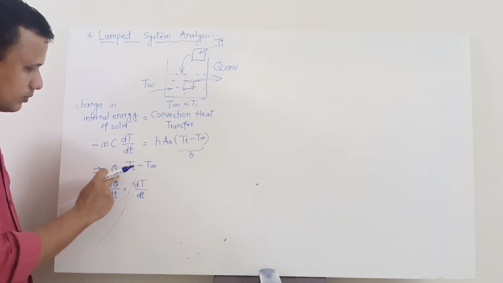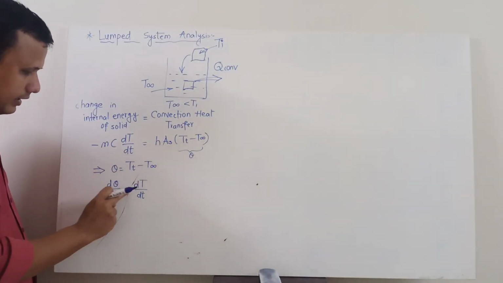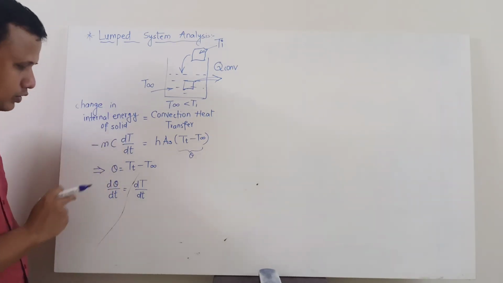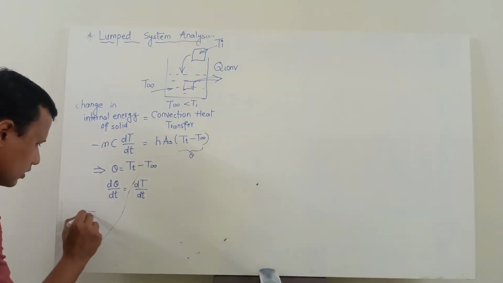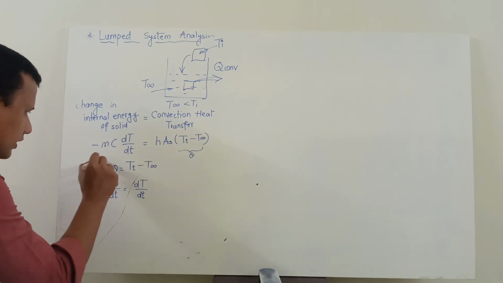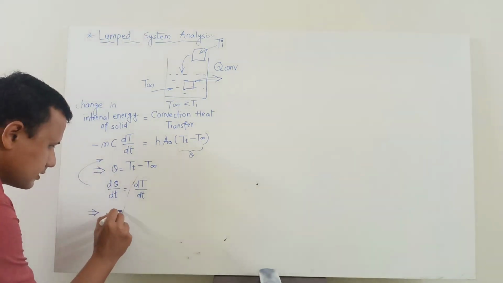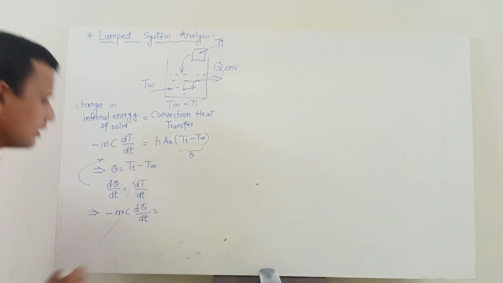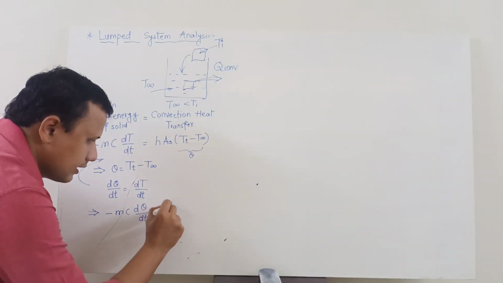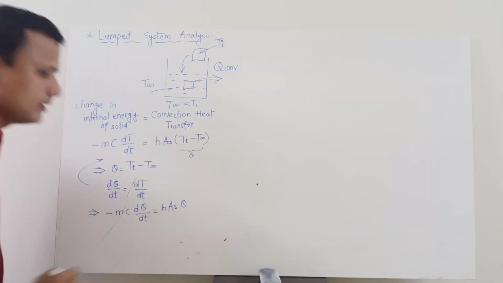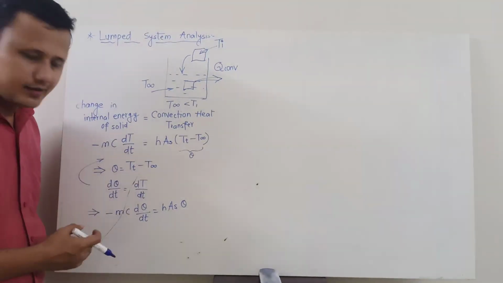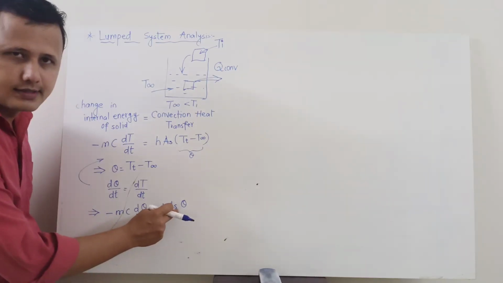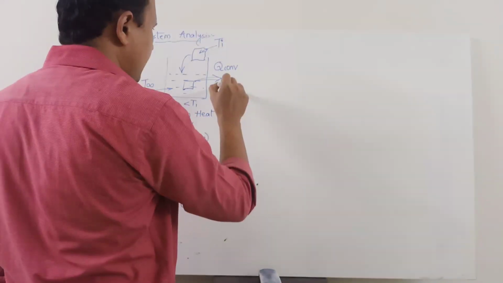We will substitute both these terms: theta in here, and instead of dT by dt over here, we will substitute d theta by dt. So resubstituting, what do we get? We get minus mc into d theta by dt is equal to h As into theta. Now we can separate the relevant terms, like we can take theta on this side and we can take dt on the other side. So let us see what will happen.